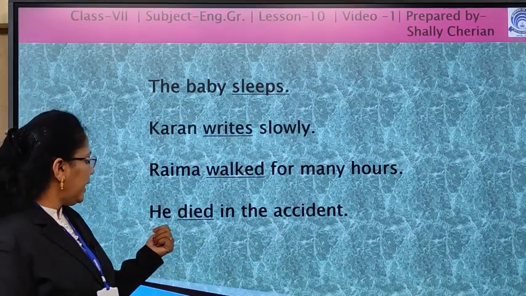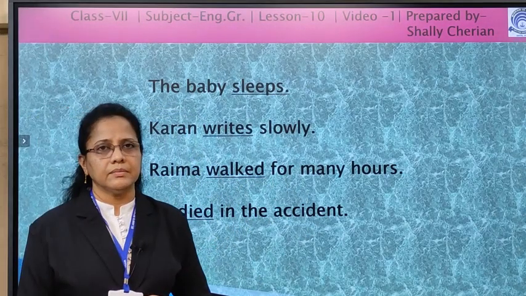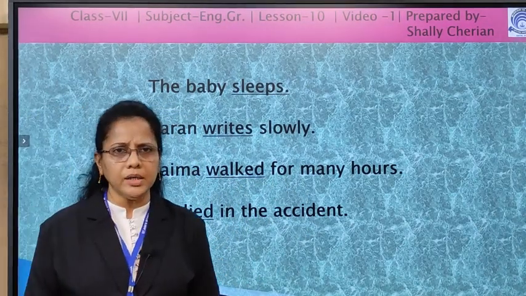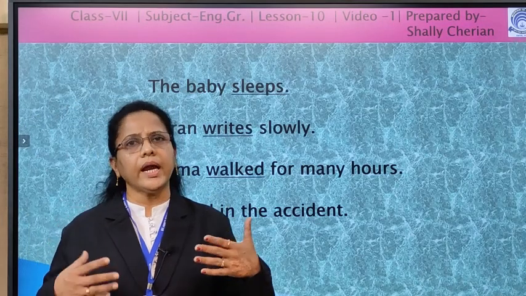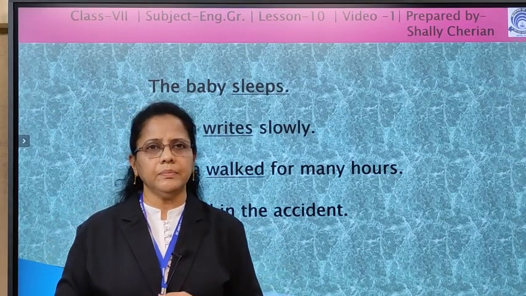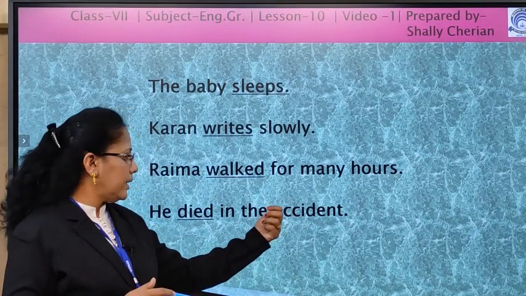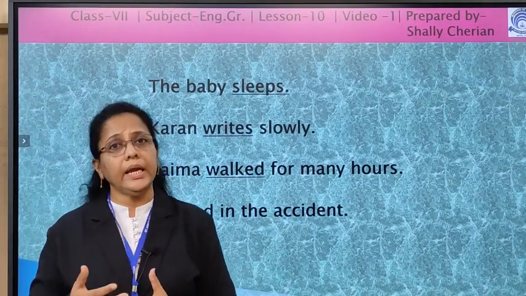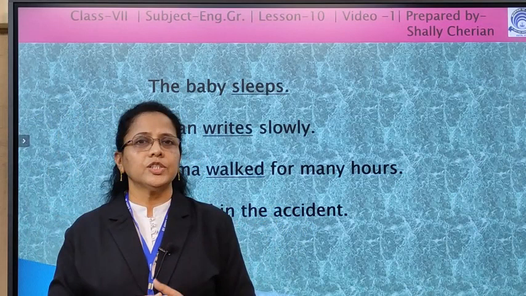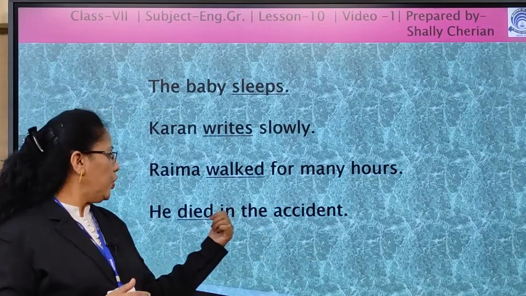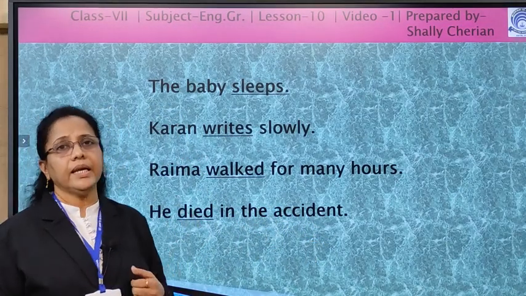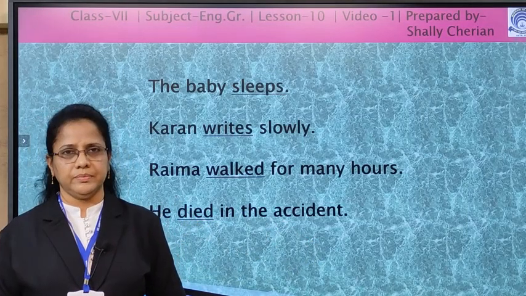Next one, he died in the accident. He died what? Or he died whom? Any answer? There is no answer. But in the accident, it says how did he die? So it is not an object. So the verb died is an intransitive verb.